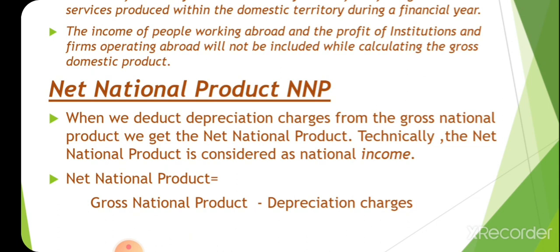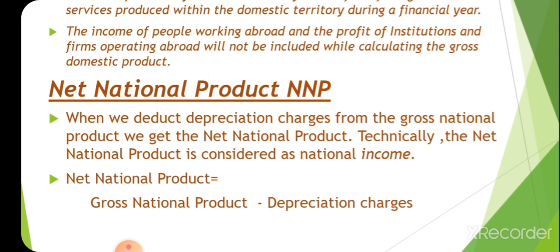Machineries undergo wear and tear. For using these machineries, we charge some amount of money in the final goods. So these depreciation charges are deducted from the gross national product to get the net national product.